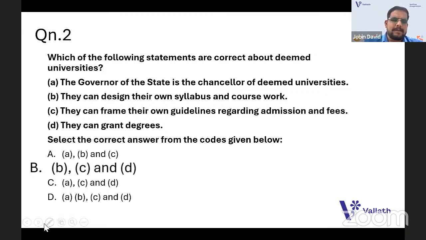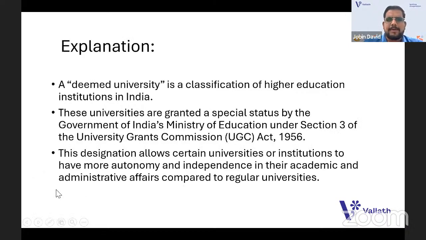We'll look into a small explanation of what deemed universities are. It's a classification of higher education institutions in India. Those universities are granted a special status by the Government of India's Ministry of Education under Section 3 of the University Grants Commission Act 1956. Clear? So UGC Act 1956, and Section 3 tells us about the deemed university.